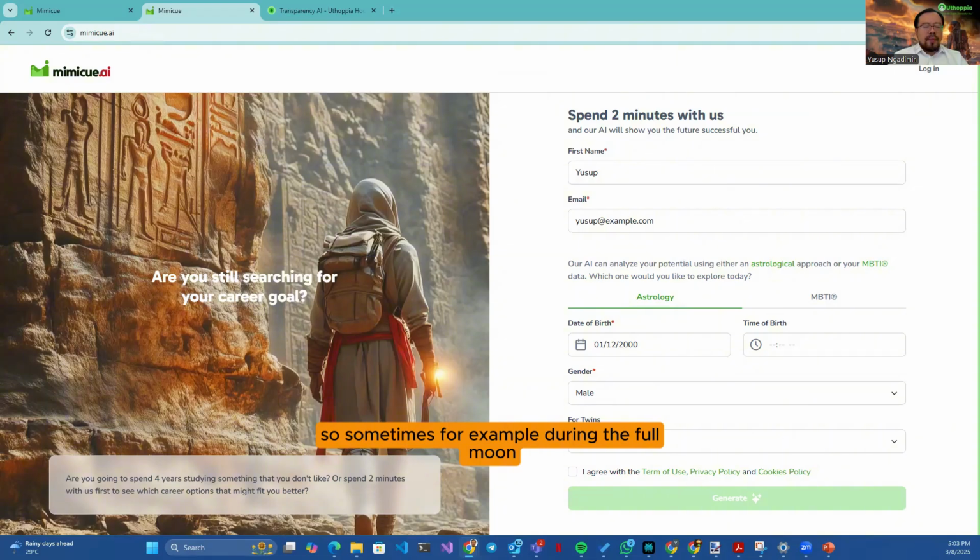Sometimes, for example, during the full moon, the moon may affect the tide. The sea level may go up because of the full moon, and that's pretty much because of gravity. Now, imagine that if a small planetary body like a moon can affect a water body on Earth, and our bodies are made of like, I think, 70 or 80% of water.